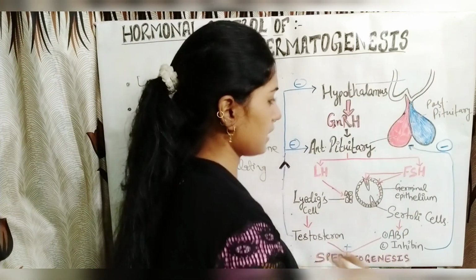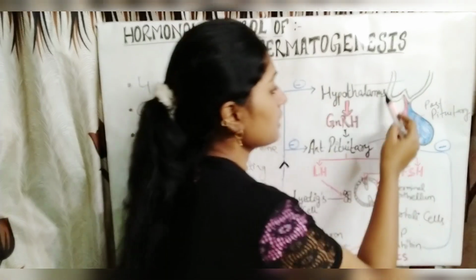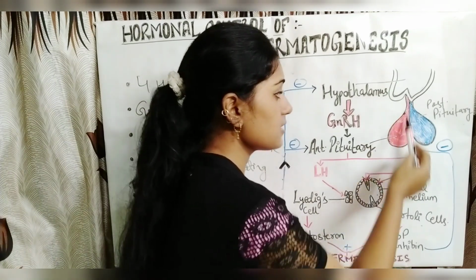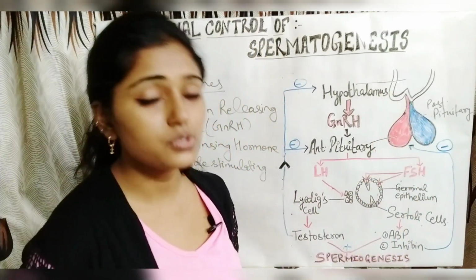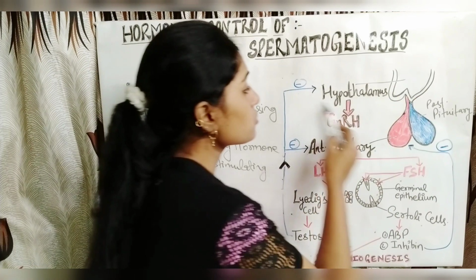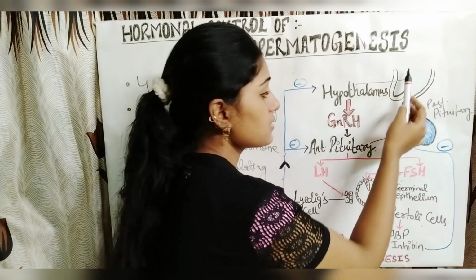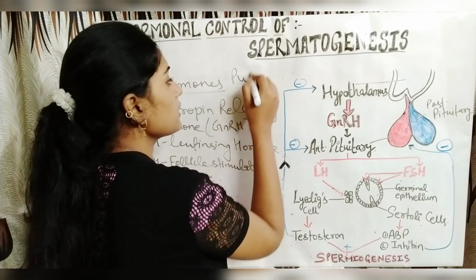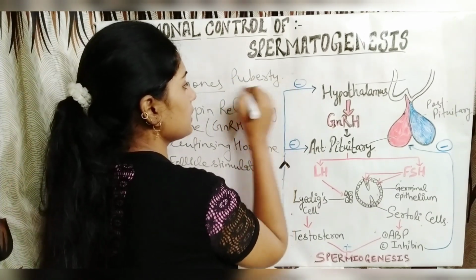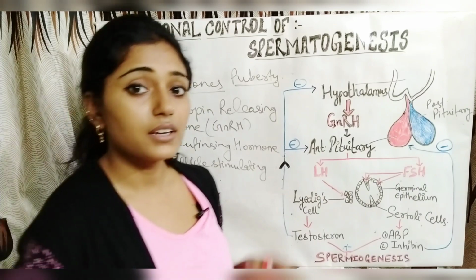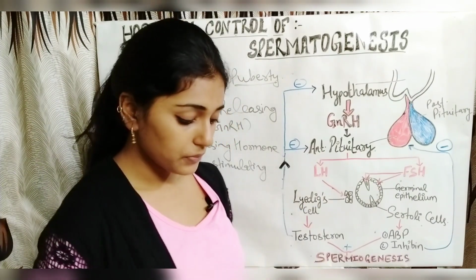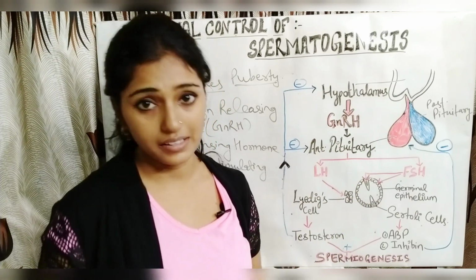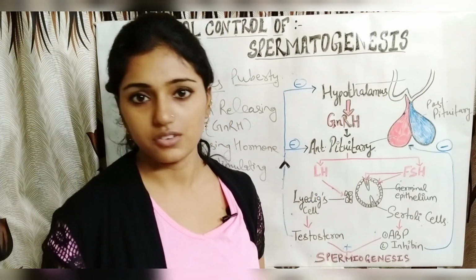So here in this diagram you can see this is the hypothalamus, and posterior to the hypothalamus this is the pituitary gland. The hypothalamus secretes the gonadotropin releasing hormone during the time of puberty. During puberty, the gonadotropin releasing hormone is at its highest concentration.